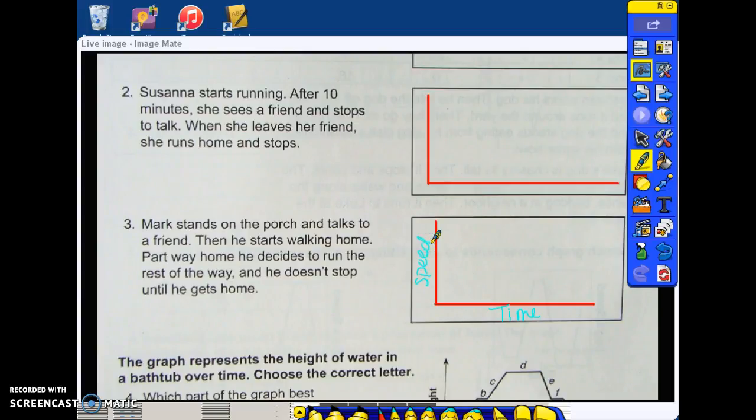If he's standing on the porch talking to a friend, he is at 0. Then he starts walking home, so his speed increases. Partway home, he decides to run the rest of the way, so his speed increases again. And he doesn't stop until he gets home. When he gets home, he slows down and stops. So, we start off just standing and talking to a friend. Then he starts walking, and then he starts running, so his speed increases again as he's running. And then when he gets home, he slows down and he stops.